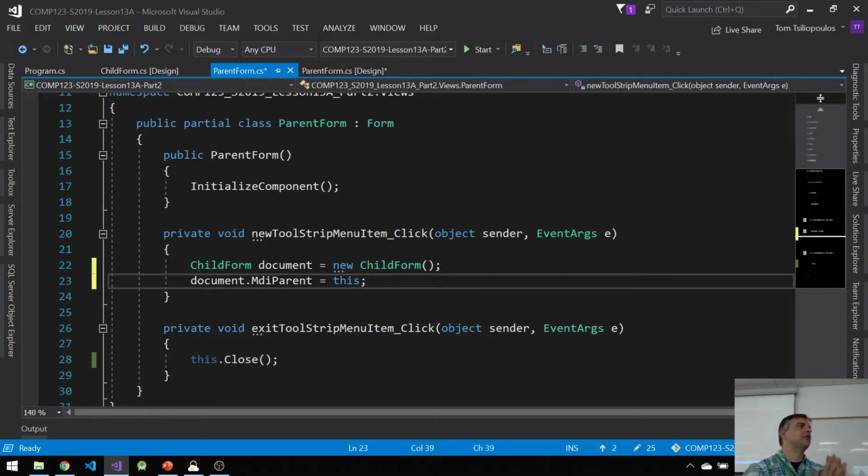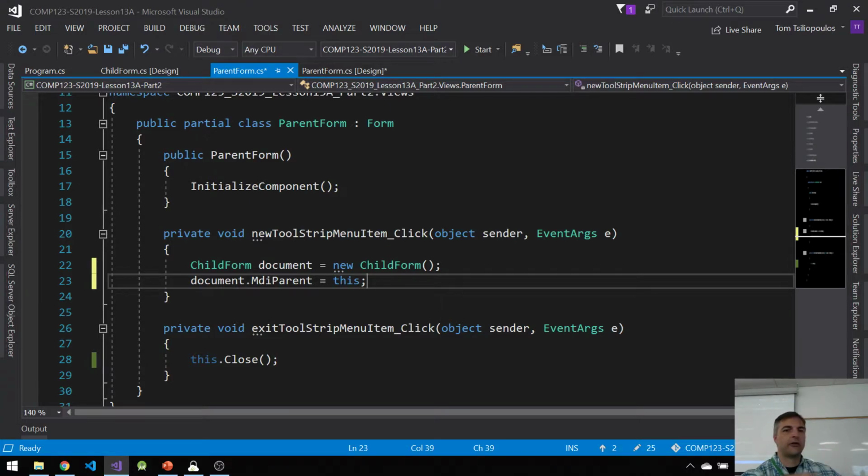So what I'm actually doing when I do this is I'm saying that my MDI parent property, the property of my document, I'm pointing to this parent form, okay? When I do that, I'm actually activating a setter. The setter adds my MDI child to a list, an array of forms, automatically, in the setter itself.